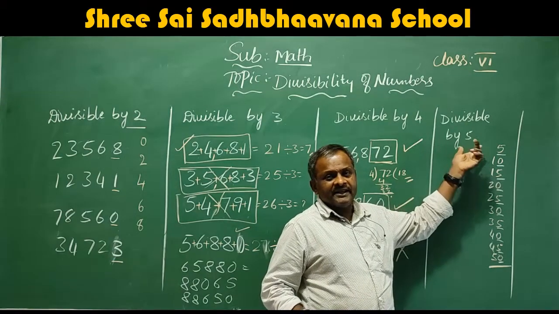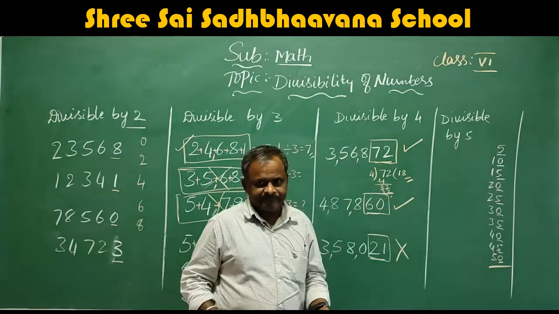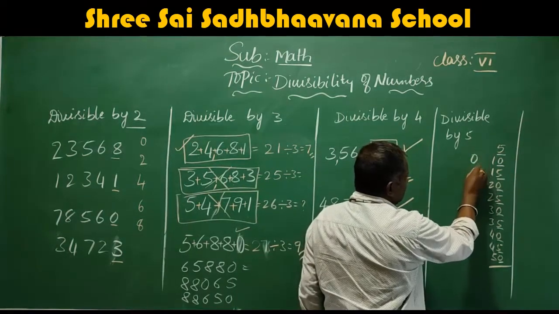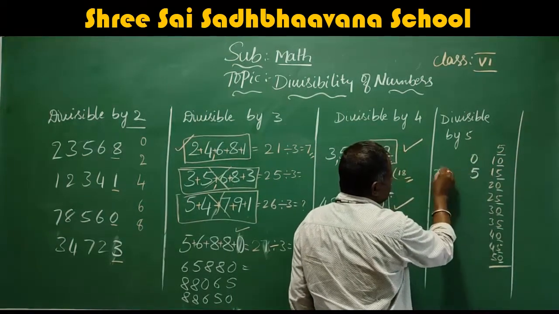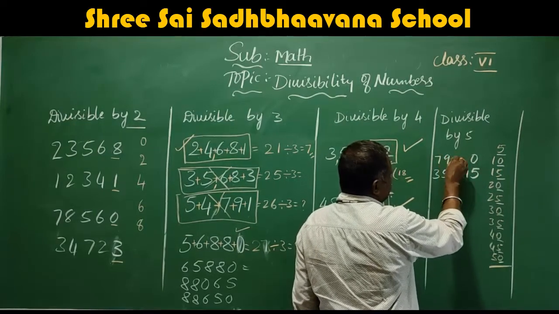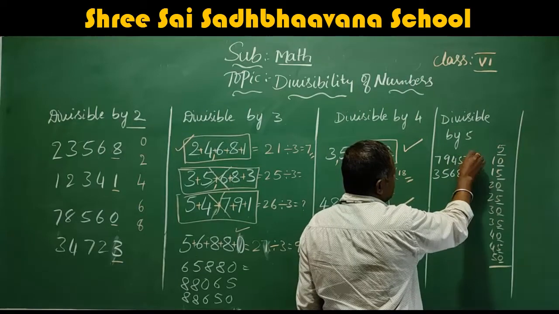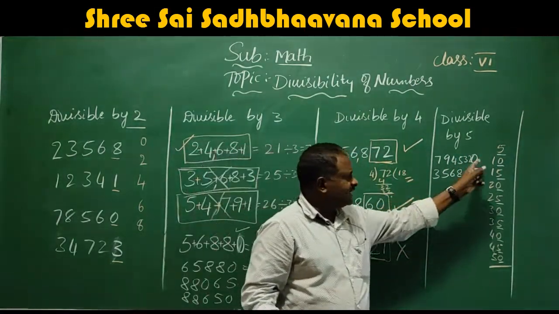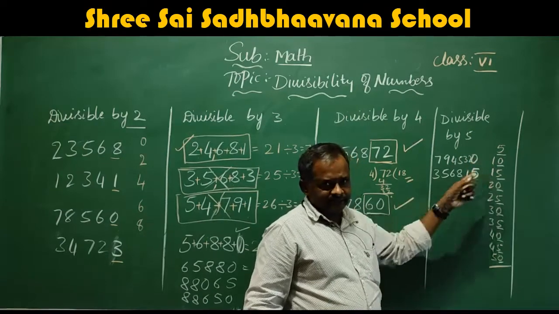Whatever the number is, 3,5,6,8,1,7,9,4,5,3,2, these are all divisible by 5 because they are ending with 0 and 5.